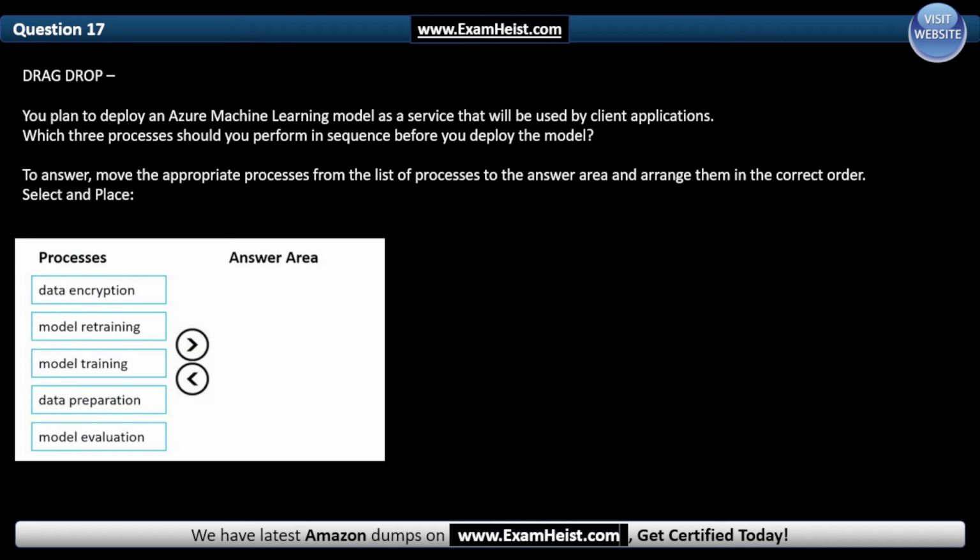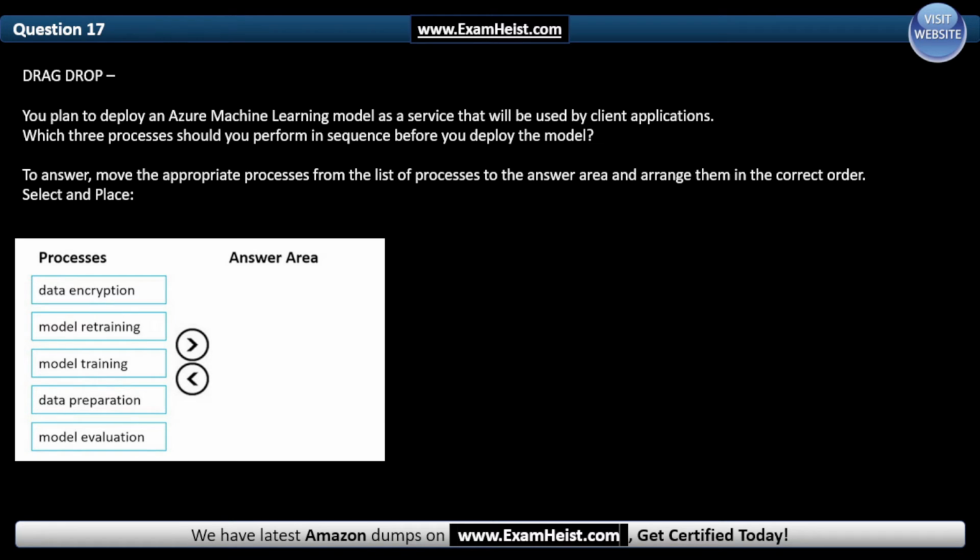Question 17. Drag drop. You plan to deploy an Azure machine learning model as a service that will be used by client applications. Which three processes should you perform in sequence before you deploy the model? To answer, move the appropriate processes from the list of processes to the answer area and arrange them in the correct order.